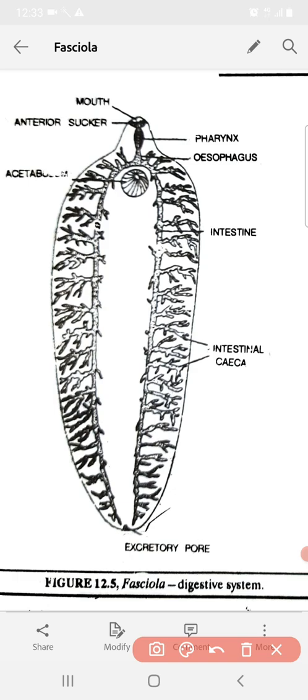Coming to the histology, the wall of the intestine consists of columnar epithelium surrounded by musculature of circular and longitudinal muscle fibers, and these are very feeble in nature. The cecal epithelium shows glandular phase, that is, gland cells are also present in the cecae. Those secrete secretions that are helpful in the digestion of the food. These contain the enzymes which digest the food. The rest of the alimentary canal is lined by the cuticle.